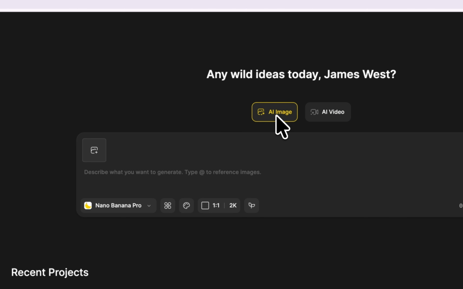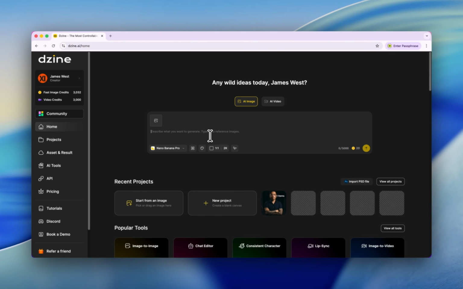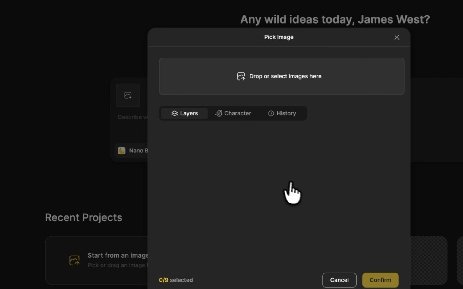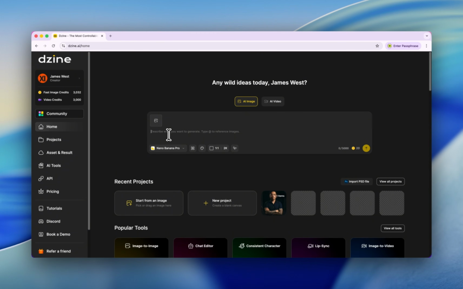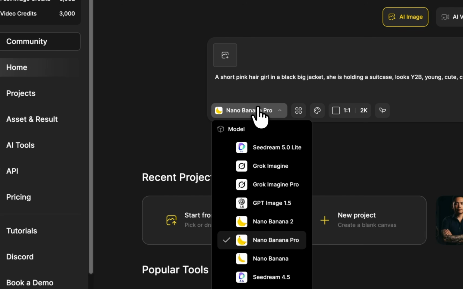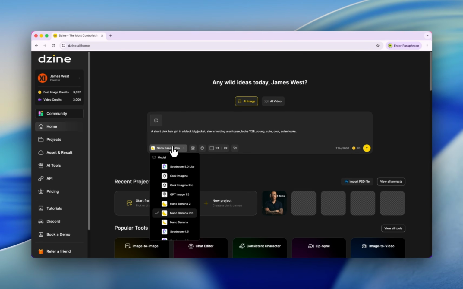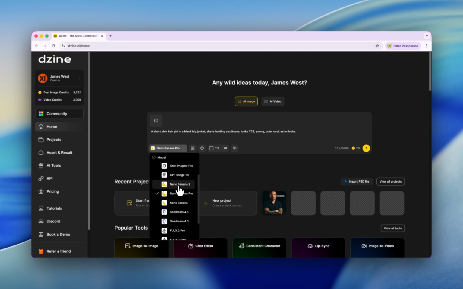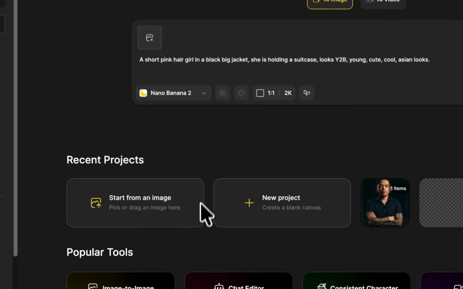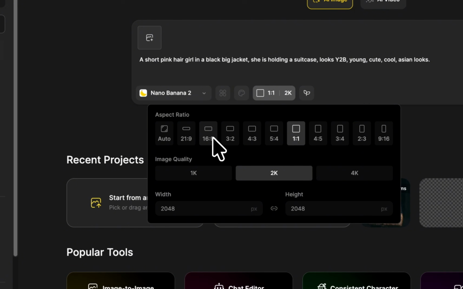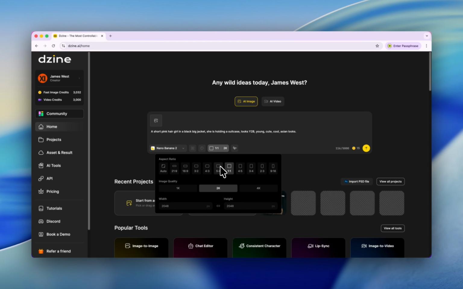Let's choose AI image first. If you want to use an existing image, you can click here, upload from your device. But now let's use a prompt to generate an image. And click here, you can choose different AI models for image generation. My favorite for now is Nano Banana Pro. And you even got Nano Banana 2, and you got SeeDream, you got Grok, you got GPT. The top image generation models are all here. So let's choose Nano Banana 2 first. And click here to select our ideal aspect ratio. I think I'm gonna choose this one, 16:9.